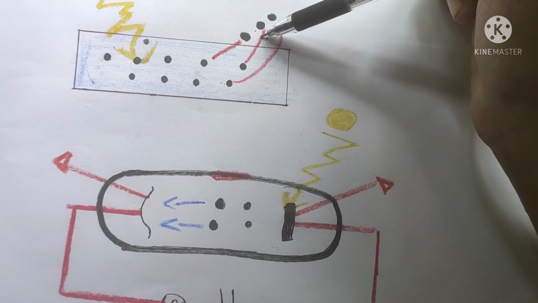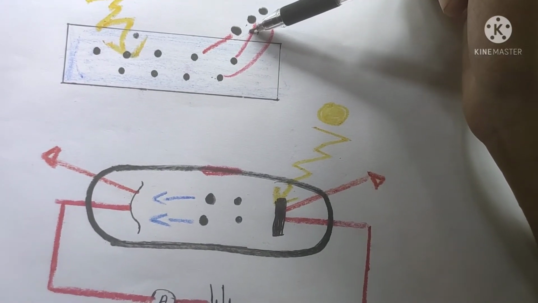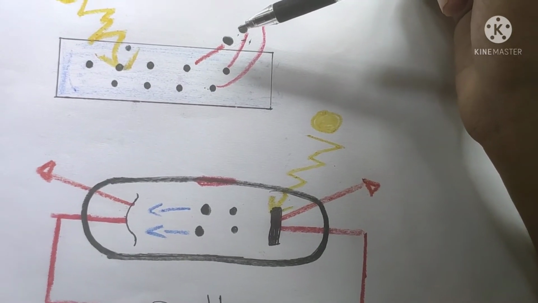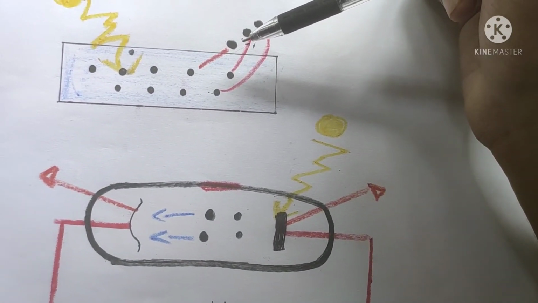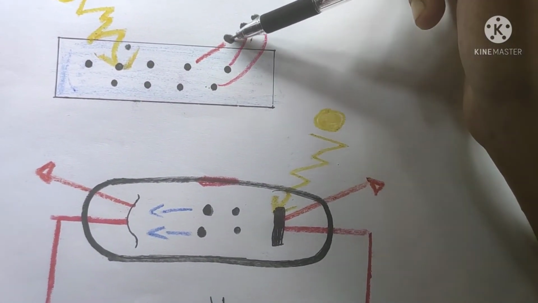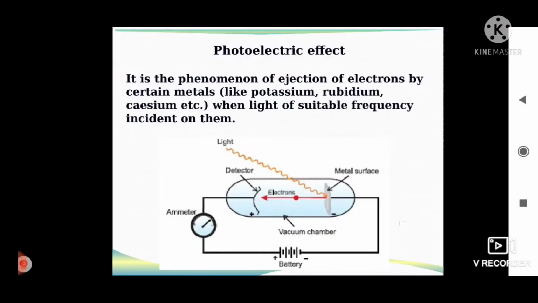This phenomenon involving the emission of electrons from the surface of metal by the action of light is called photoelectric effect. And the electrons so emitted are known as photoelectrons. By definition, photoelectric effect is the phenomenon of ejection of electrons by certain metals like potassium, rubidium and cesium, etc. when light of suitable frequency is incident on them.